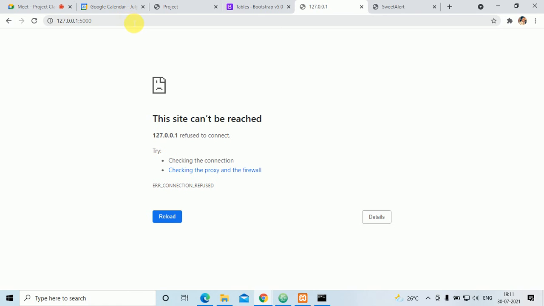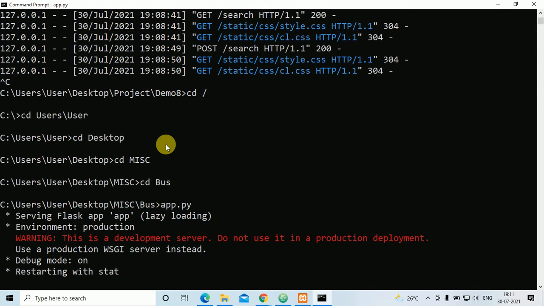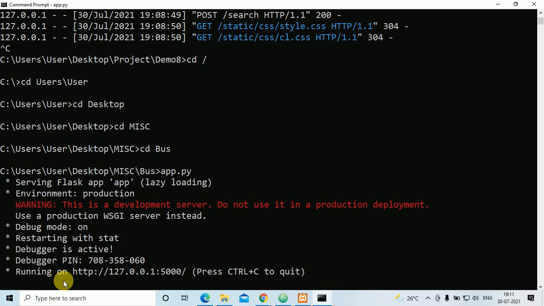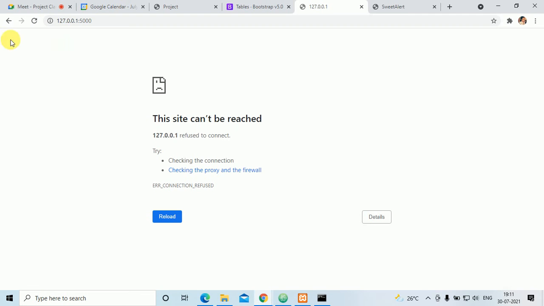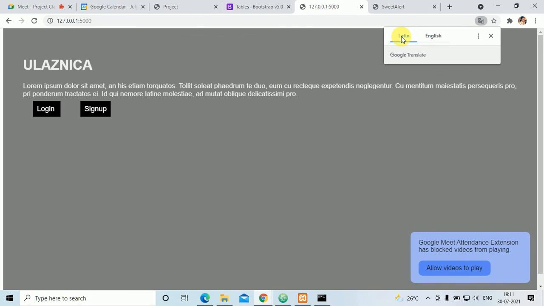Generated URL. I'll go here. I'll put login. Wait a second. Has the URL been generated or not? Not yet. Restarting. Okay, URL has been generated. I'll go here, I'll execute it. Okay, so this is Ulasnika now.